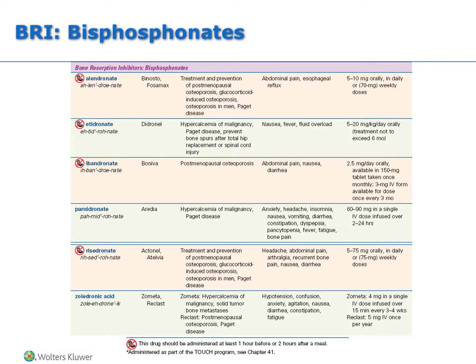So we'll talk about some of the other administration considerations, but these are drugs that are used to keep calcium in the bone, to keep the bone strong, and for the prevention of osteoporosis. Some of these you've probably seen, again, advertised on TV: Fosamax, Alendronate, Boniva, Reclast, Actonel.